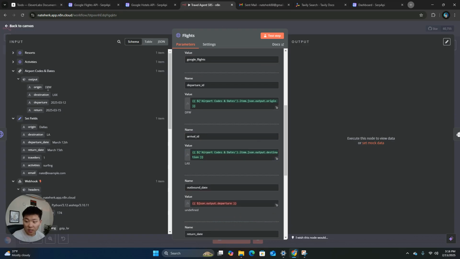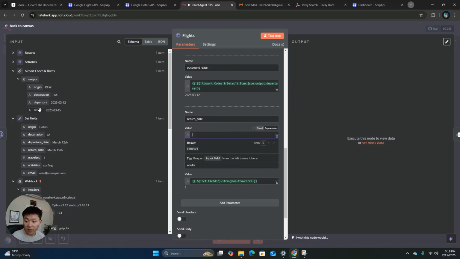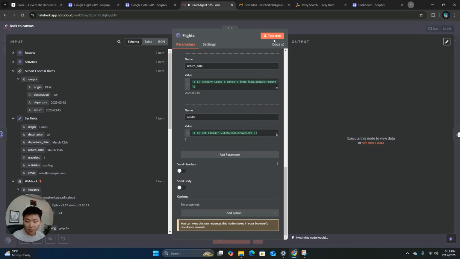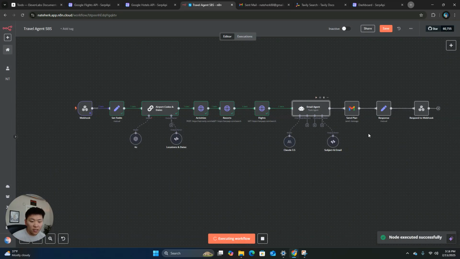As you can see, it changed Dallas, Fort Worth, and LAX to airport codes. Then we got outbound date, which is our departure, and then we have our return date, which is our return date. Cool. So now we can test that, and that should all be mapped correctly. We'll test the email agent.